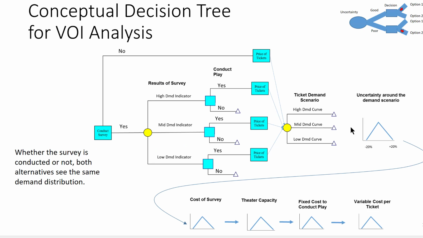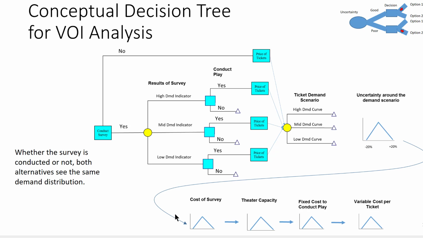So the conceptual decision tree is that if we conduct the survey, we get some results, and we then can make a decision whether to conduct the play or not, and the ticket price that we would set based on the results of that survey. We then have the 20% uncertainty in the demand, and then the rest of the uncertainties.